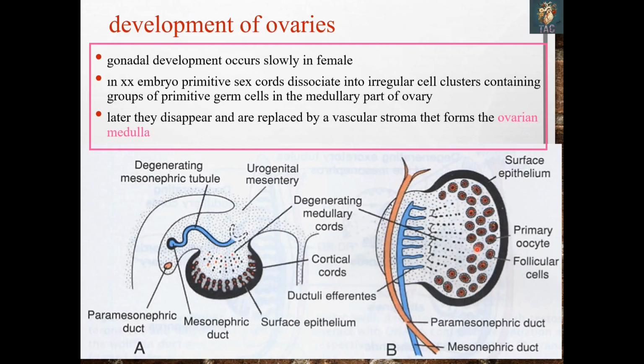The original coelomic epithelial cells form the follicular cells which support the primordial germ cells, and in this way primordial follicles and primary follicles are formed.